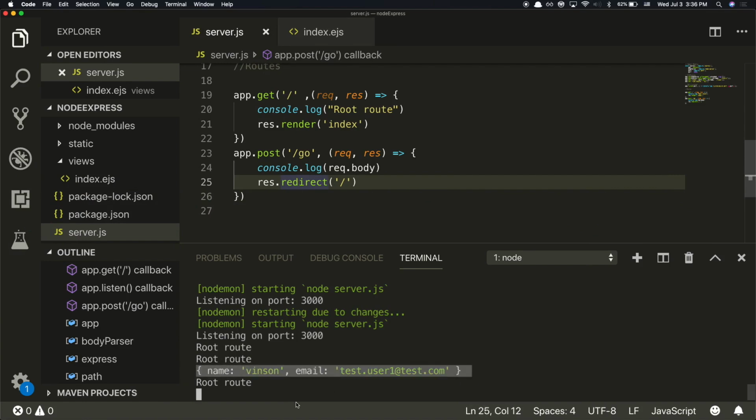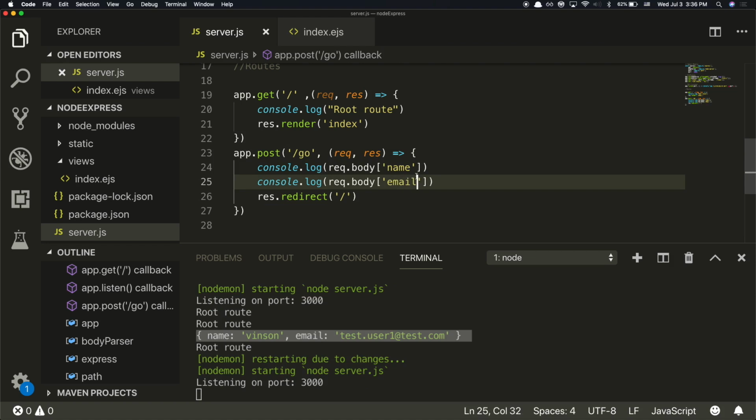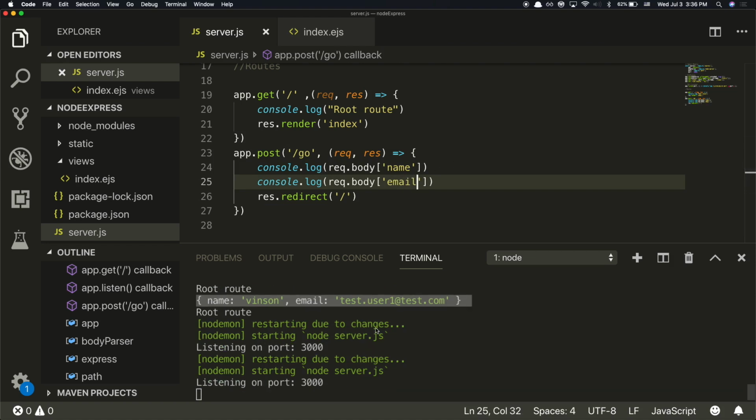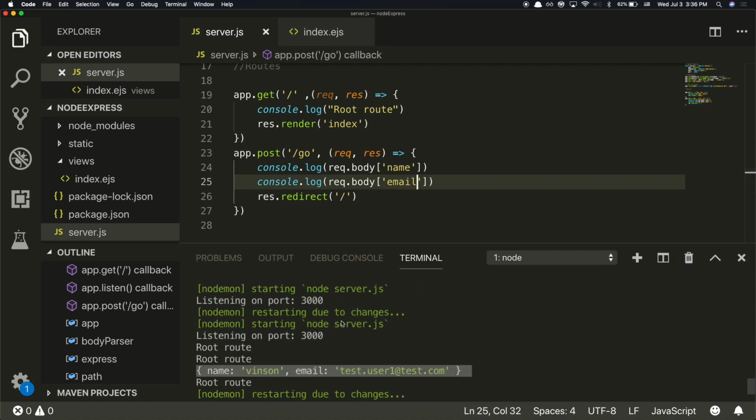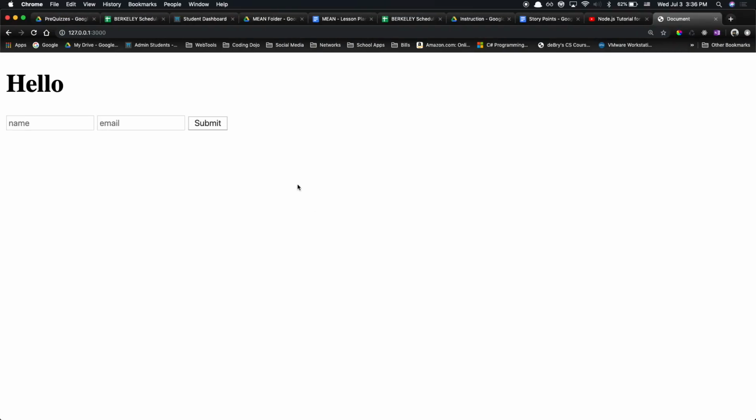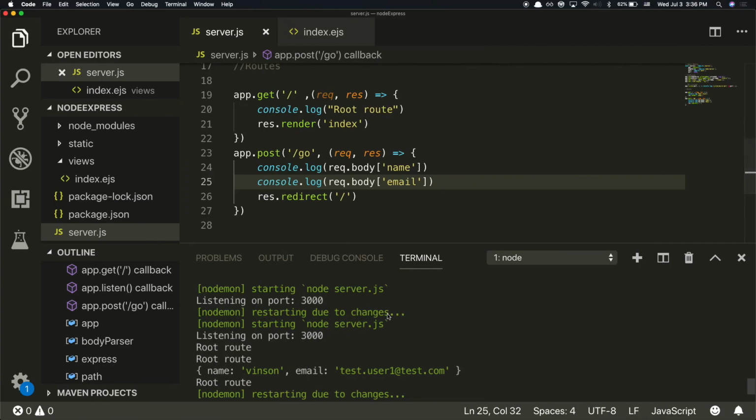Very slick. Okay, if we wanted the specific ones, we would just say name, oops, and email, and it'll print them out individually. If we look here, it's just a key value pair, right? Object. Access the key, we'll get the value, access the key, we'll get the value. Cool. Okay, so that's Express.